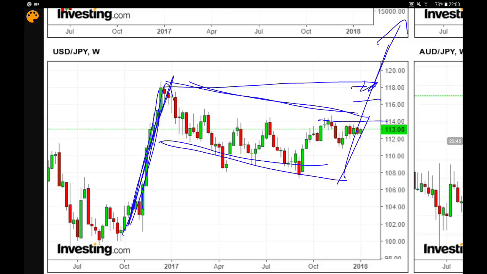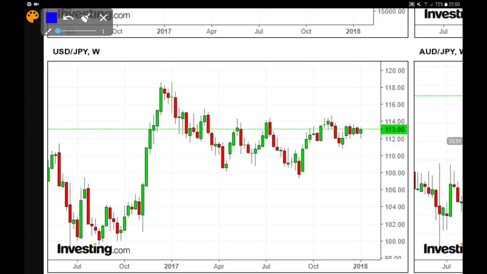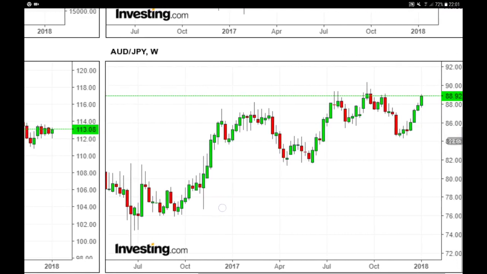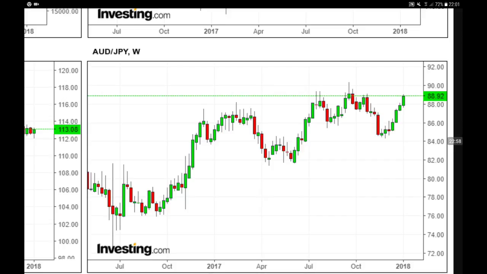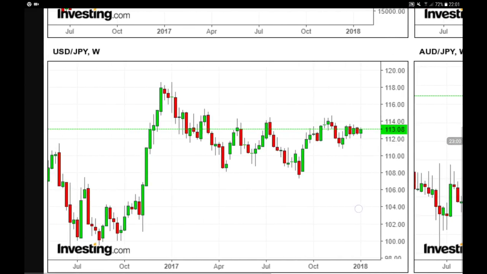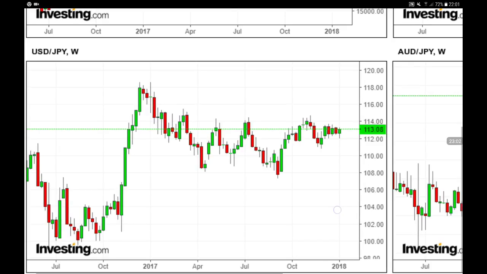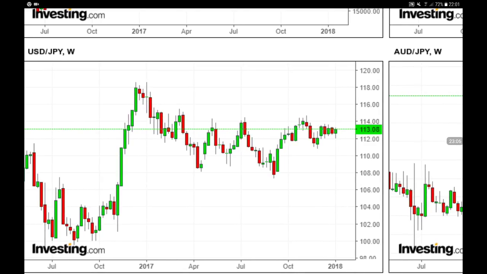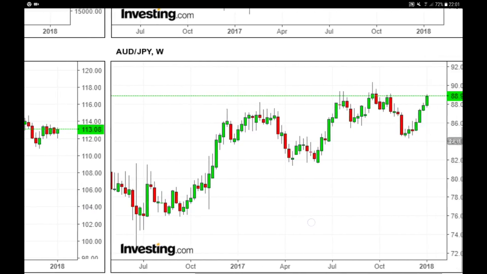So let's be focused on the fundamentals, the macro data and stuff like that, and then let's enter some trades and see the direction. But for me, you see that the US dollar is weakening, so let's see how it's going to play out, okay.